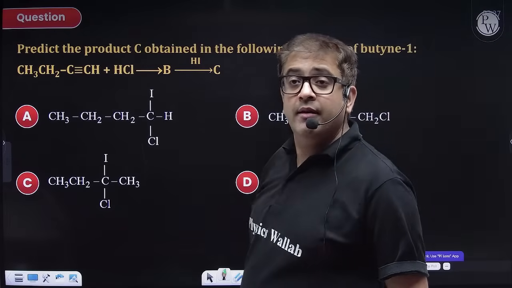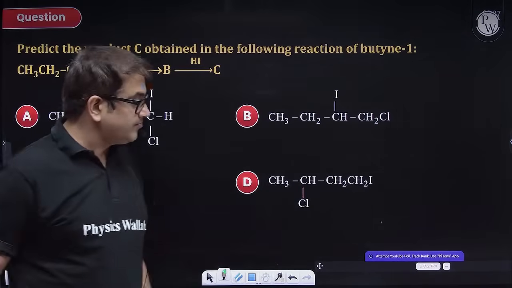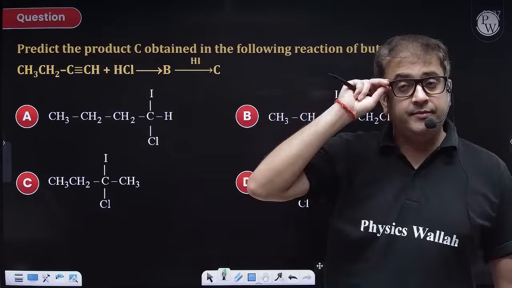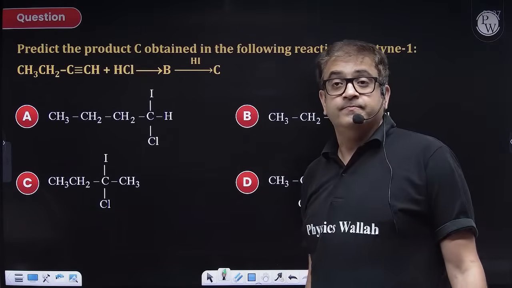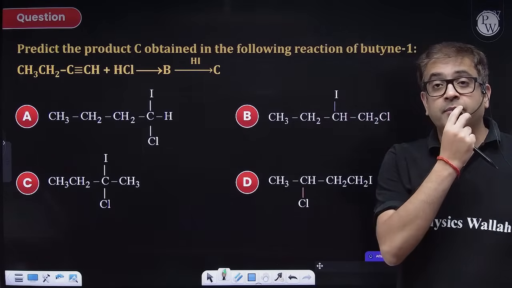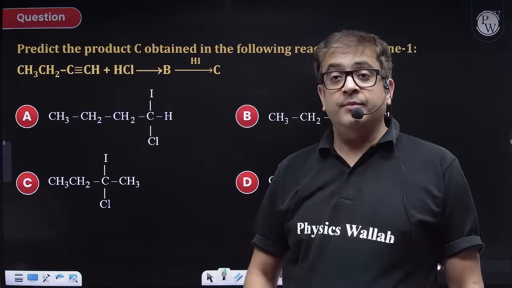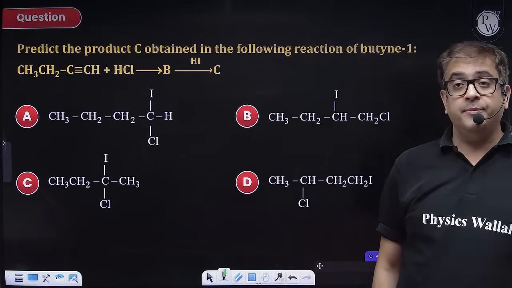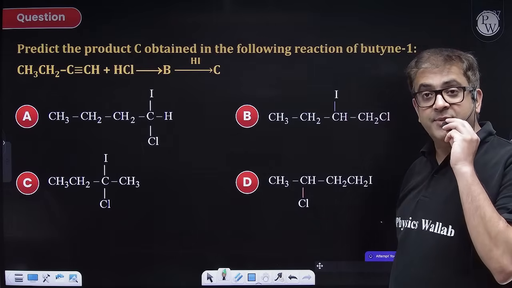Attempt. Sigmas are here during this time. Okay, good, good, good. Chalo. Good participation we are having.